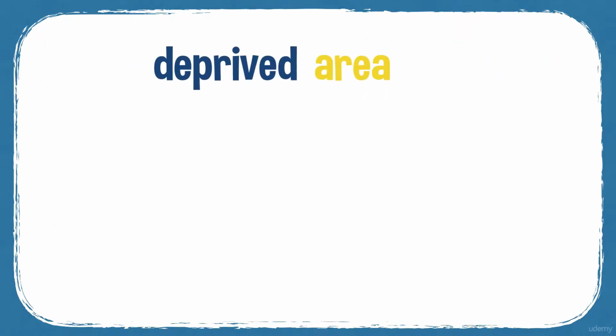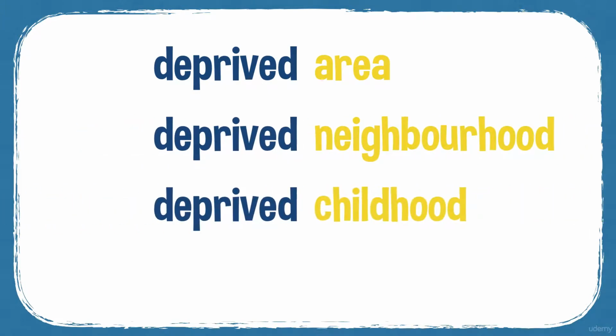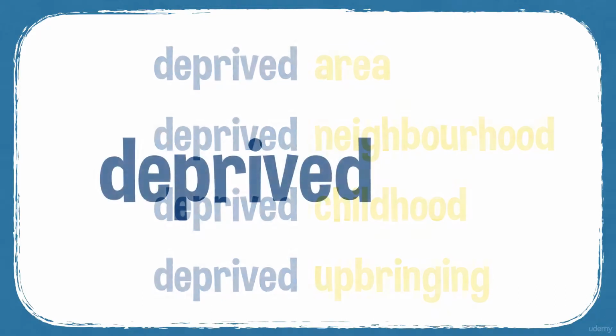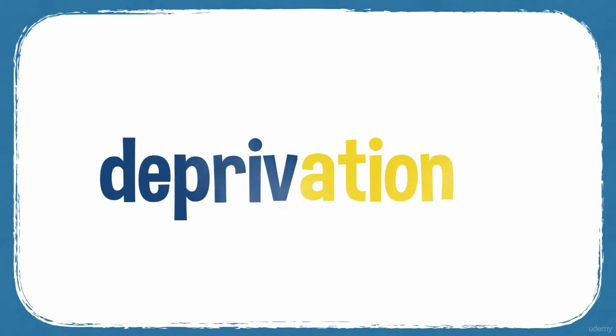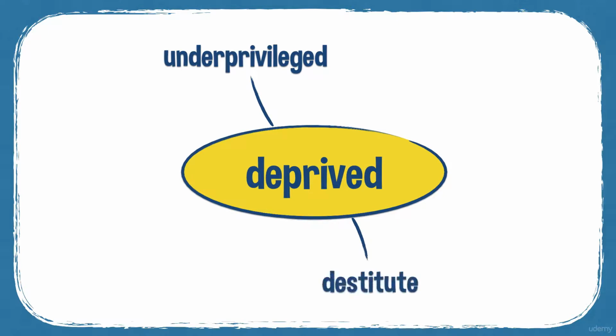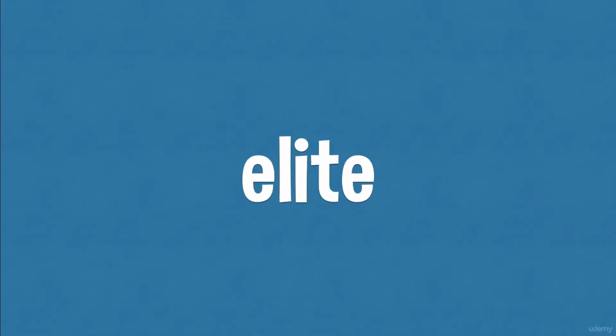Some common collocations: deprived area, deprived neighbourhood, deprived childhood, deprived upbringing. Deprivation is the noun that comes from deprive. Underprivileged is a common synonym: destitute, disadvantaged, and needy.